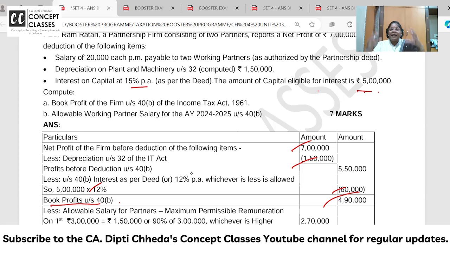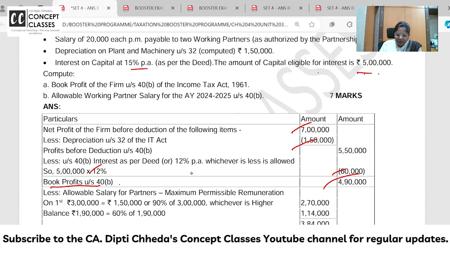I want to repeat: in a partnership firm, do the routine add and less, allow depreciation as per income tax, and allow interest on capital up to 12%. What you get is called your book profit. On this book profit of 4,90,000, on the first 3 lakh of book profit, 90% is allowed. That is 2,70,000. And on the remaining 1,90,000, 60% is allowed.